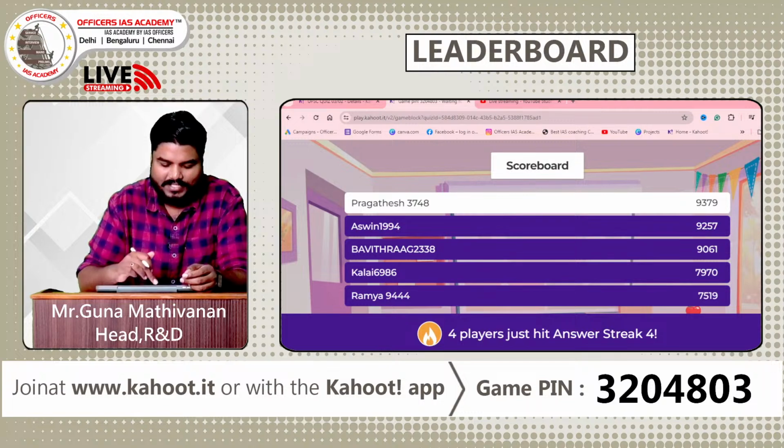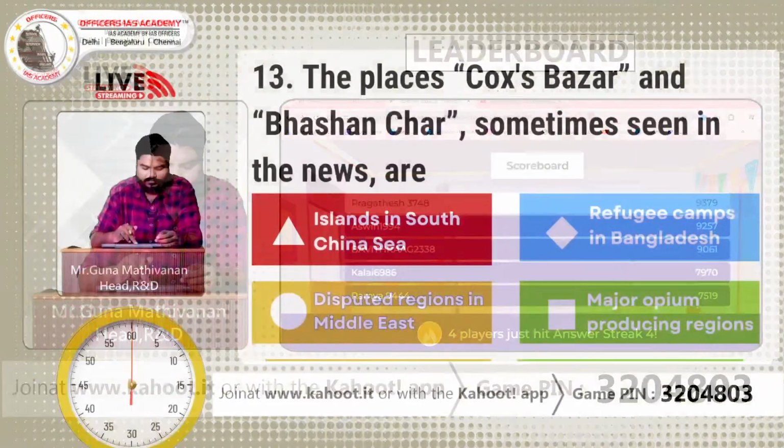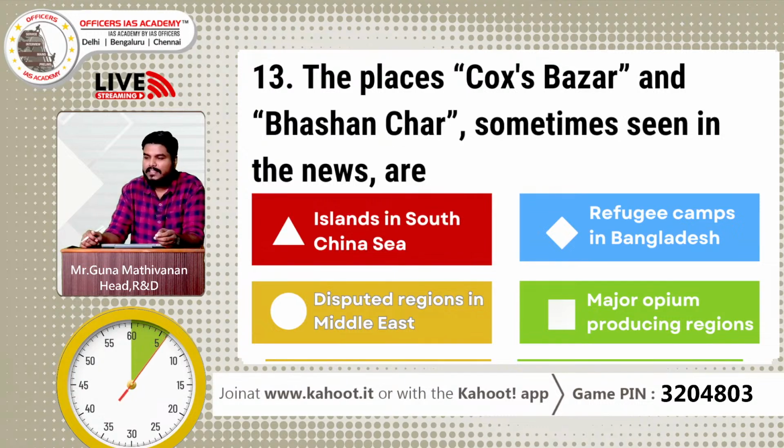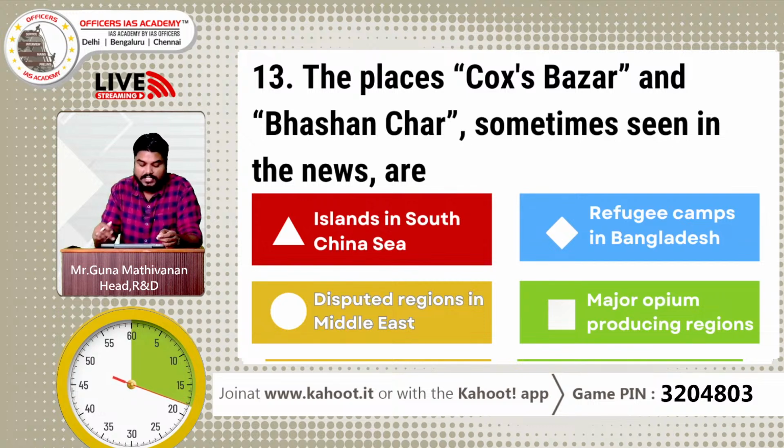Let's move on to question number 13. The places Cox's Bazar and Bashanchar, sometimes seen in news, are related to: islands in South China Sea, refugee camps in Bangladesh, disputed regions in Middle East, or major opium producing regions. 15 more seconds. Hurry up.